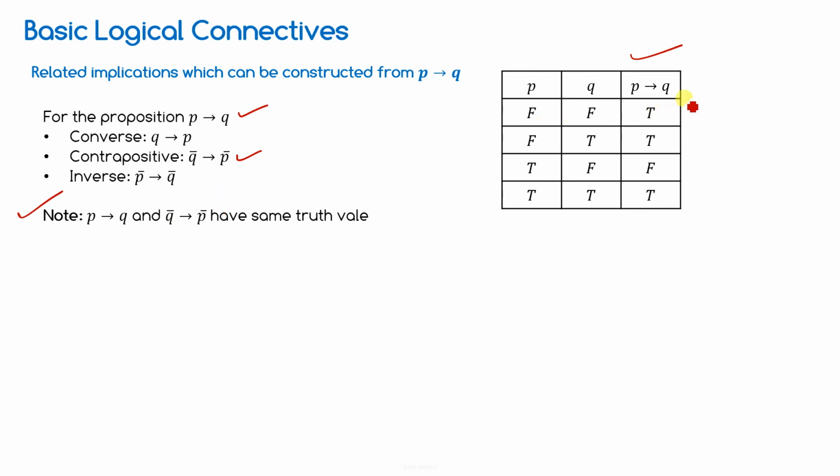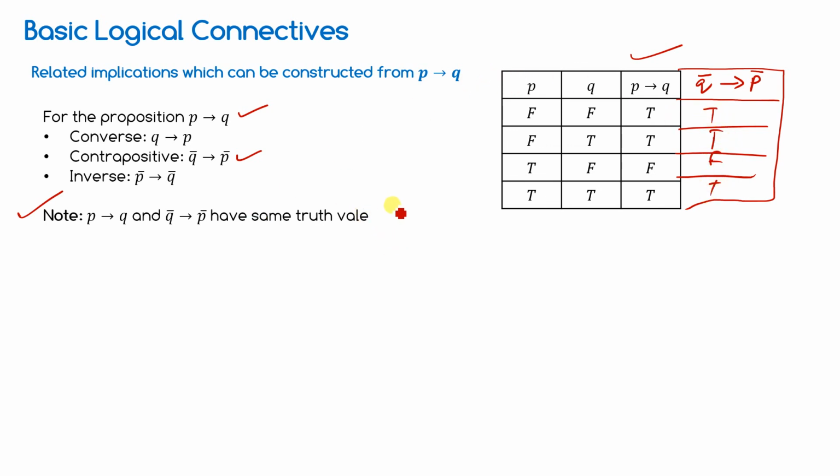In the corresponding rows you will find the same value: true, true, false, true. So this is also homework for all of you. Draw the truth table and verify whether P implication Q and the contrapositive, that is not Q implication not P, have the same truth value.